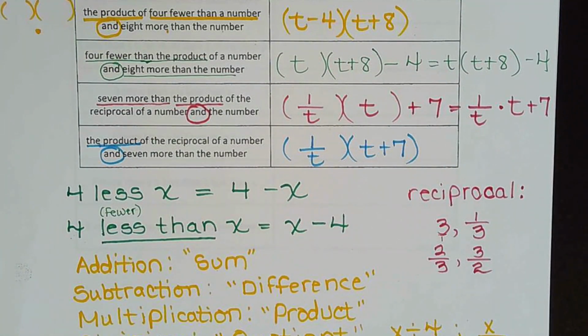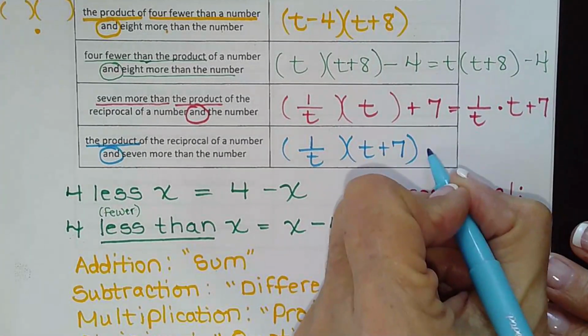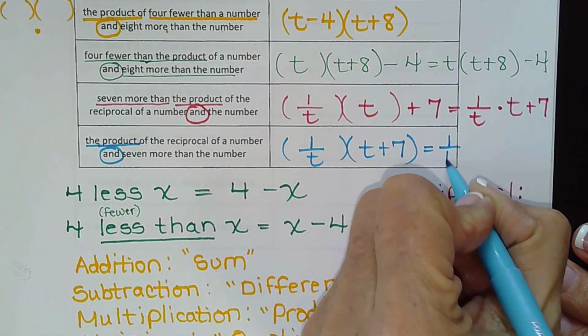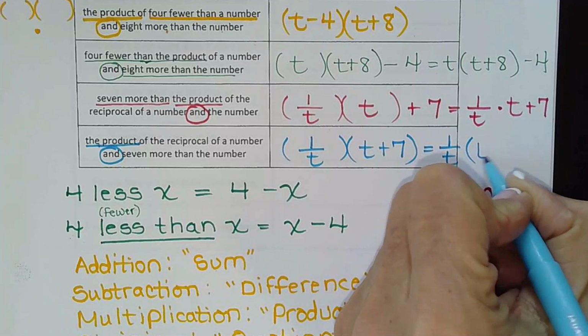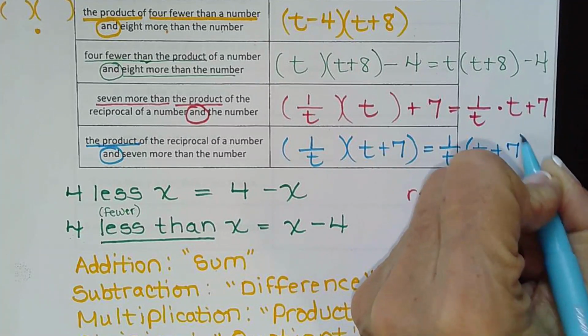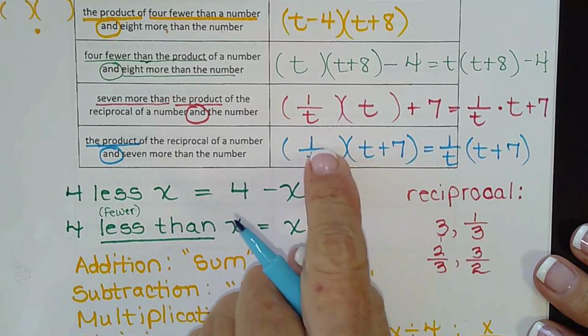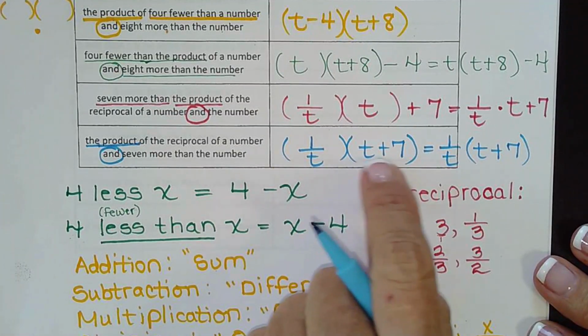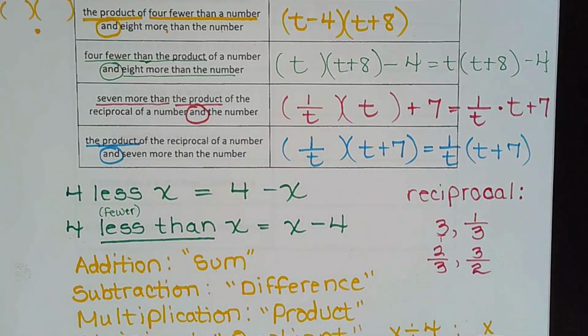And again, I would probably leave both of those in. Legally, you can drop the first one if you want, because it only has a single term, where this one has 2, so you'd have to keep that one in parentheses. But either or, like I said, adding parentheses, never wrong.